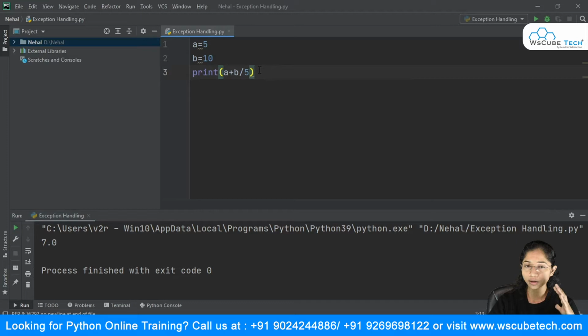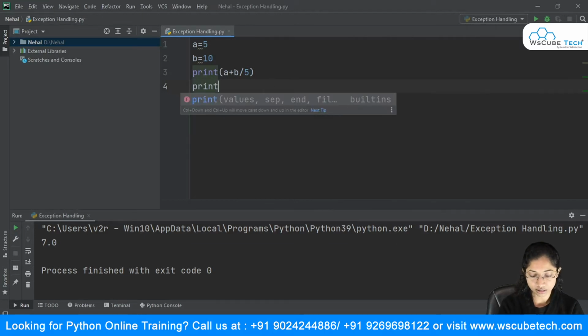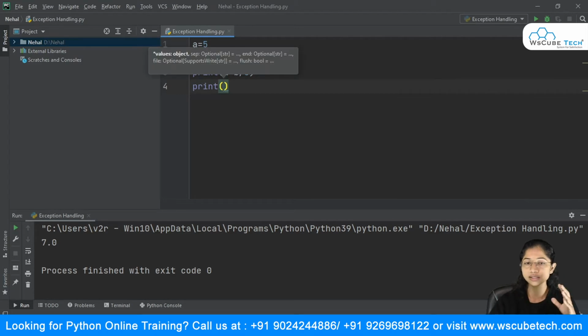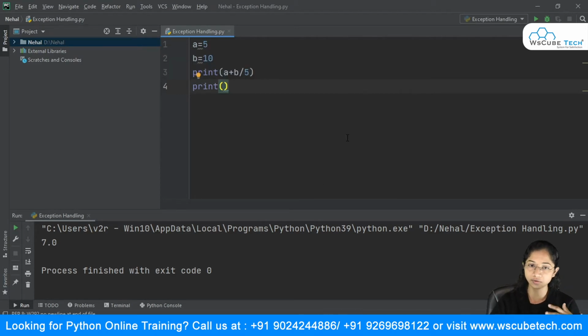Suppose this is not what we are expecting, right? What I want to do is a plus b first, and then divide this by 5. In this case it will generate a result, and this is one of the logical errors which I am facing here: your code is working fine, you are getting the output, but you're not getting the output as per your choice. This is where you will face this logical error.